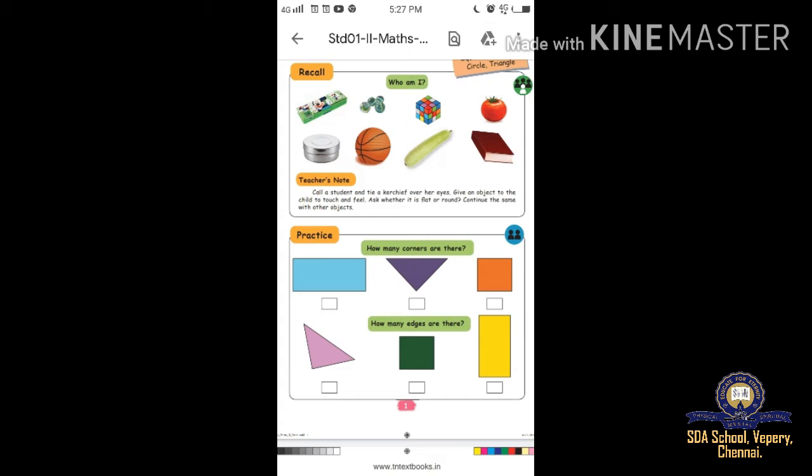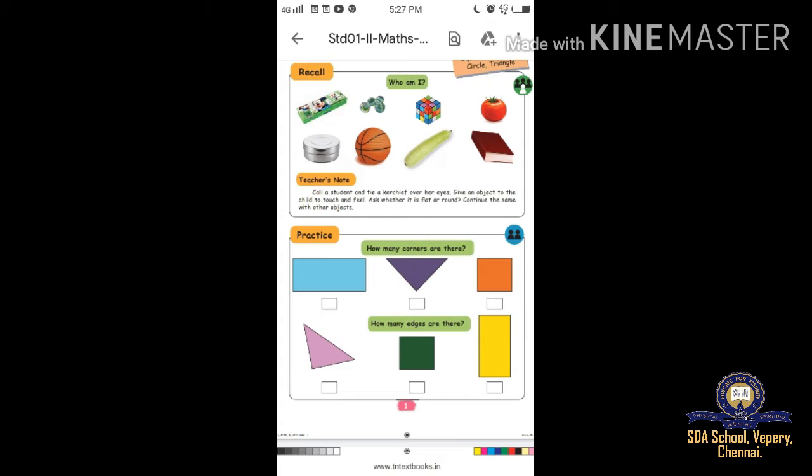First, geometry box, marbles, cube, potato, tomato, tiffin box, ball, bottle gourd, and books. If we were at school, I could call some of the children to touch and feel what kind of shapes are there.